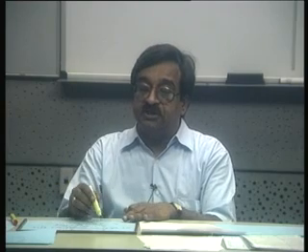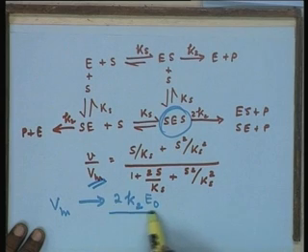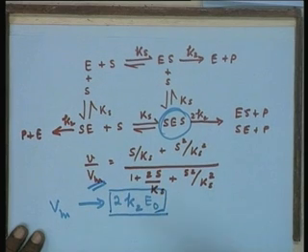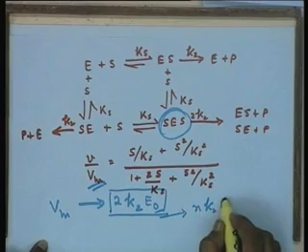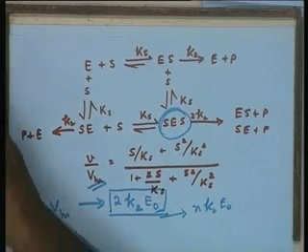And the only difference is here the definition of Vm must be taken as 2 K2 into E naught. In other words, if it is, let us say, a multimeric protein or enzyme where n binding sites are there, this can become n into K2 into E naught. Otherwise, the treatment can be identical as in the case of a hyperbolic profile.